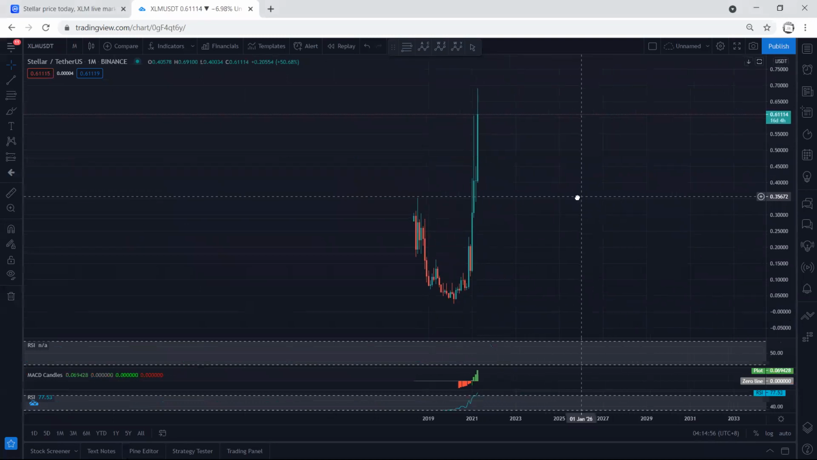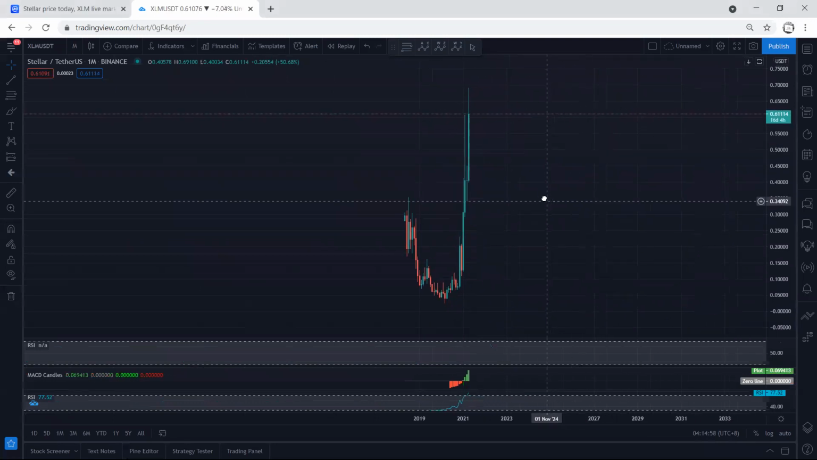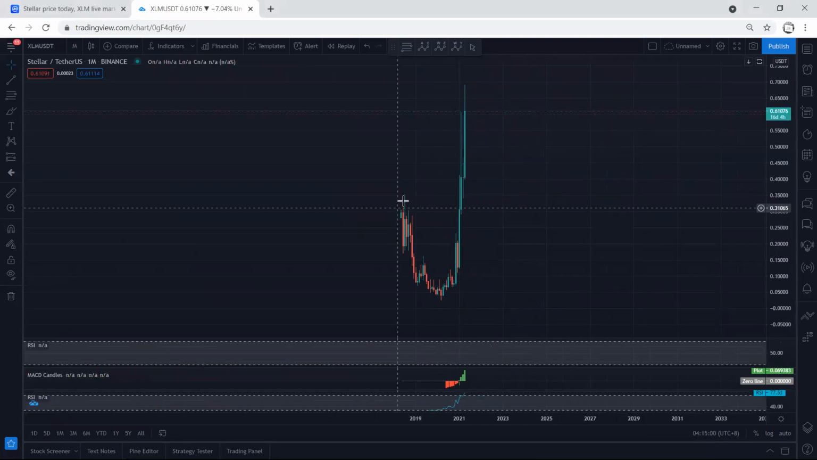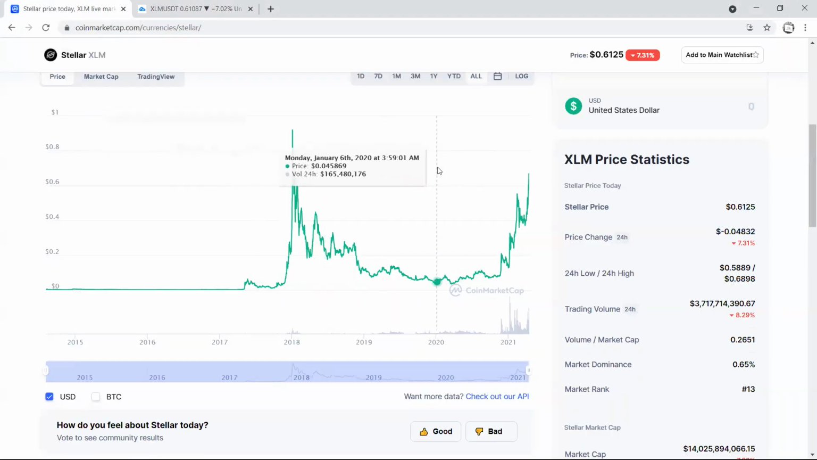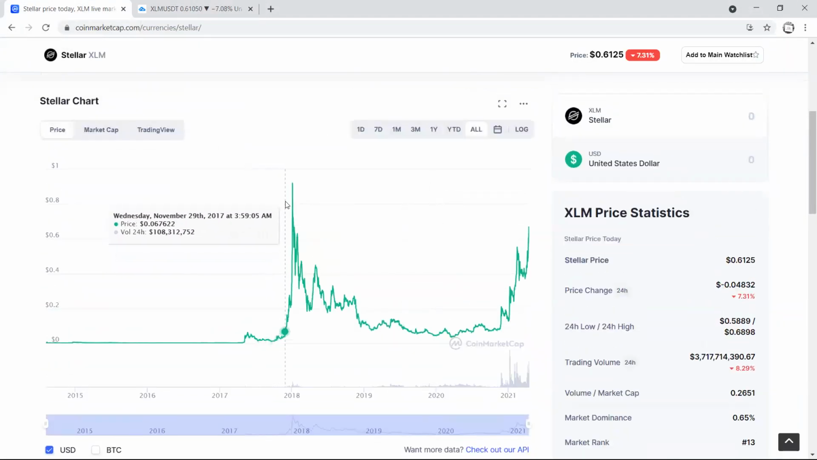We move to daily chart. Sorry, the monthly chart. As we can see, whatever we have here starts since 2018. But if I move to CoinMarketCap, I see different things, and I see the highest price we got in 2018 was around 0.91. This gives us more history about this chart.